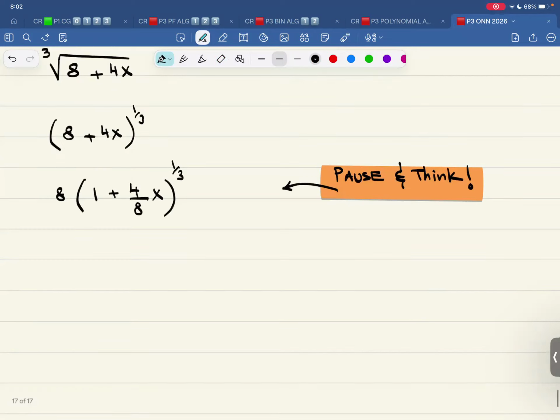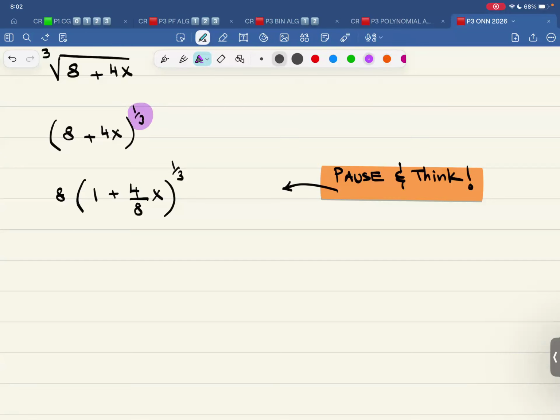Nope, it's not good. The reason is this power over here of one third, that is applicable on everything. So that is applicable on everything like this. Got it? So hold for a second. So this one is applicable on this whole thing. So I need a bracket over here. I need a bracket over here.